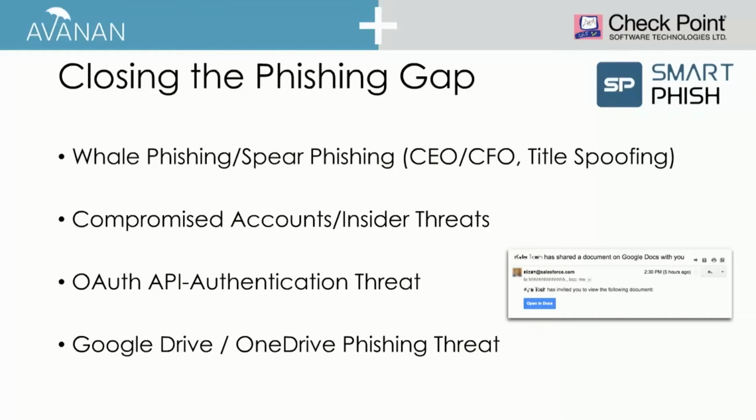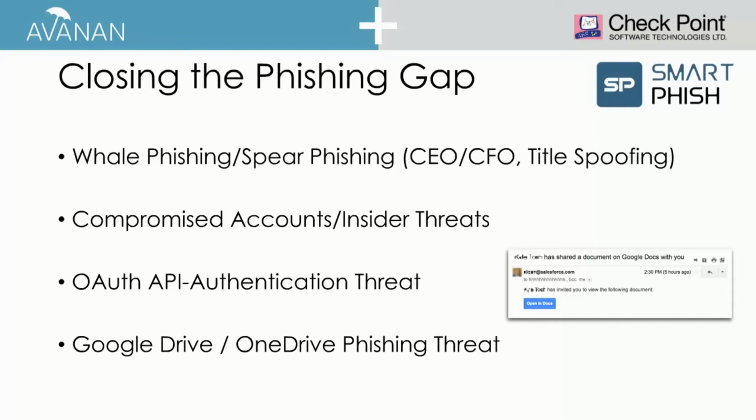This allows us to address insider threats. That is when the threat is coming from your network or from your users, and many times that is just because of compromised accounts. Someone has logged in as one of your users and now is starting to spread phishing emails or even malicious files internally within your organization.